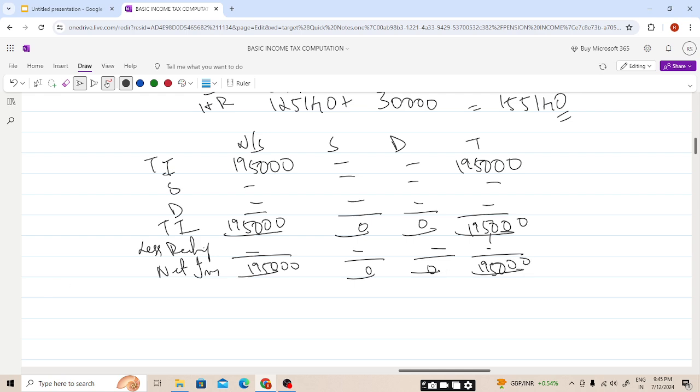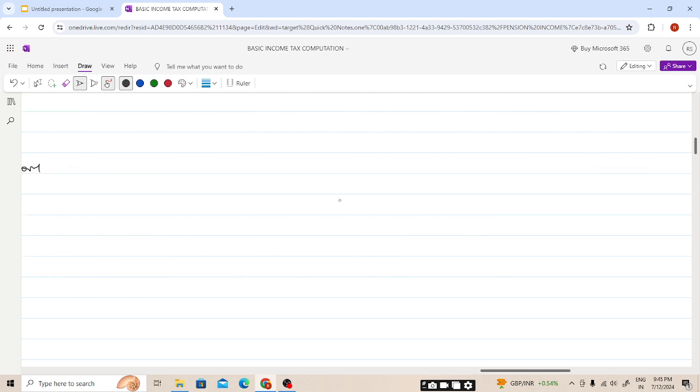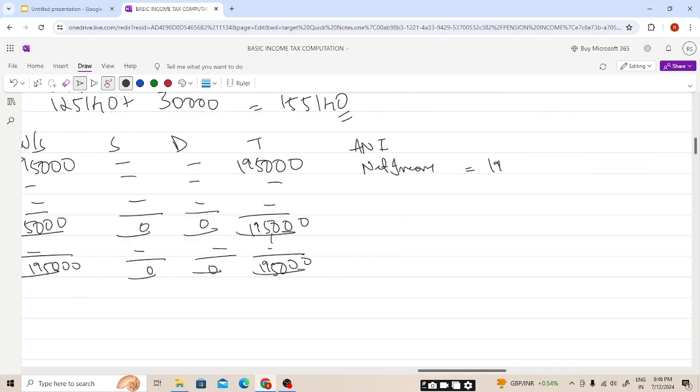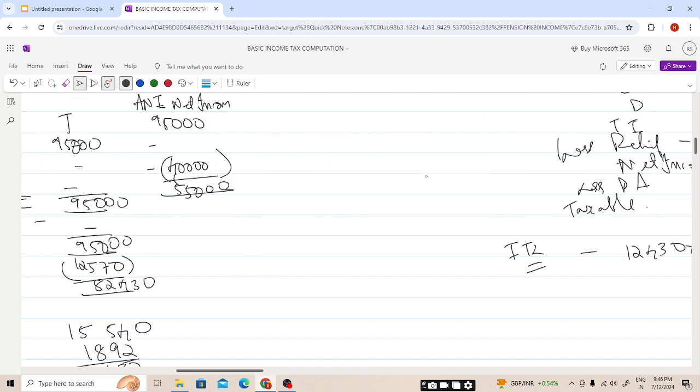Now coming to the personal allowance. Now we need to see whether the personal allowance will get reduced or not. So we'll calculate the ANI. ANI will be, students, net income. Net income, students, is 195, less the gross amount of gift aid donation, gross amount of personal pension contribution, 0, and it will be here 30,000. Here when we are reducing from ANI, we need to see the total gross amount, not the tax relief amount, students.